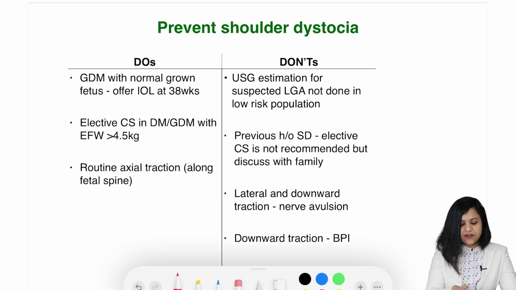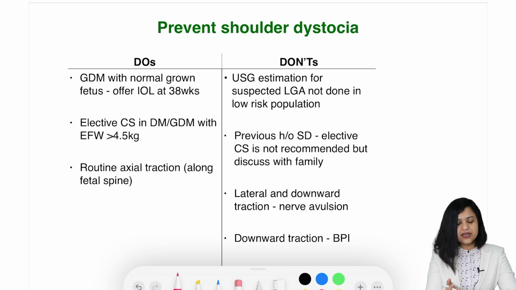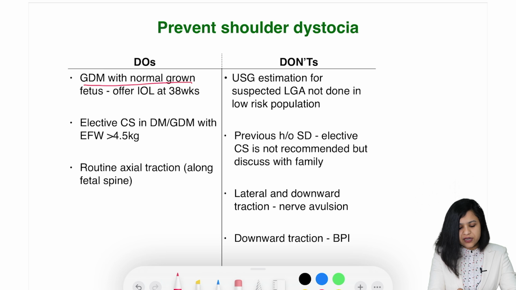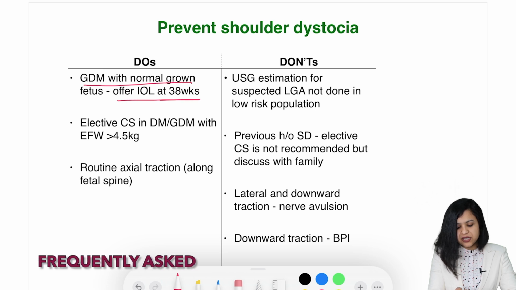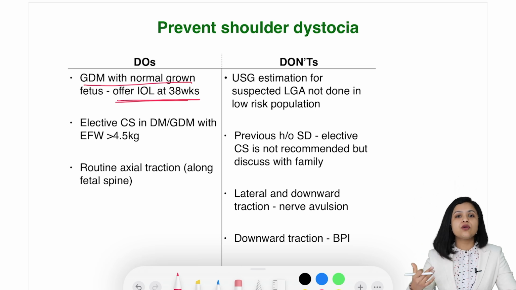See, first of all, GDM is definitely a risk factor. In case of diabetes, a normally grown fetus should be offered induction at 38 weeks. Why is that so? Even a normally grown fetus can land up in shoulder dystocia once maturity has been attained, because again, the fat is mainly deposited in the shoulder as compared to non-diabetic infants. So GDM, normally grown fetus, induction of labor at 38 weeks.